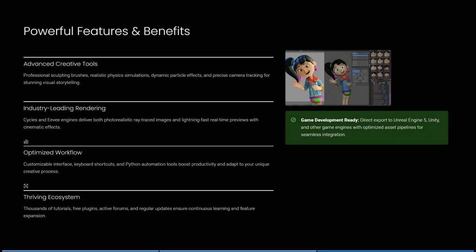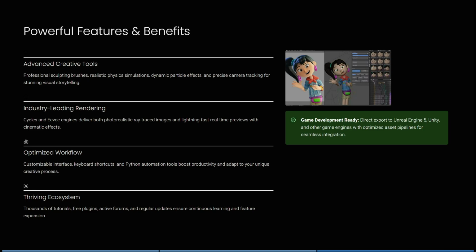Some of their powerful benefits and features include their advanced creative tools, right? So you have professional sculpting brushes, realistic physics simulations, dynamic particle effects, and very precise camera tracking for stunning visual storytelling. It also has industry-leading rendering. So Cycles and EEVEE engines deliver both photorealistic ray-traced images and lightning-fast real-time previews with cinematic effects. Their optimized workflow is a customizable interface. They have keyboard shortcuts and Python automation tools to boost your productivity and adapt to your unique creative process.